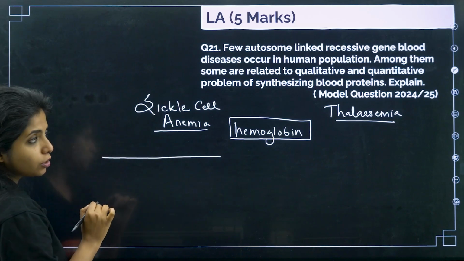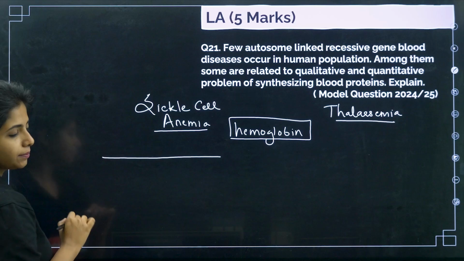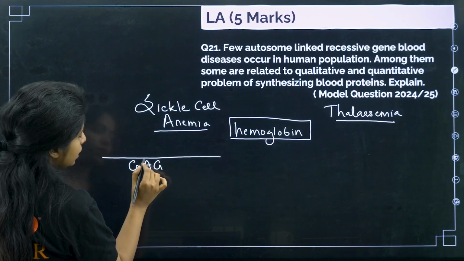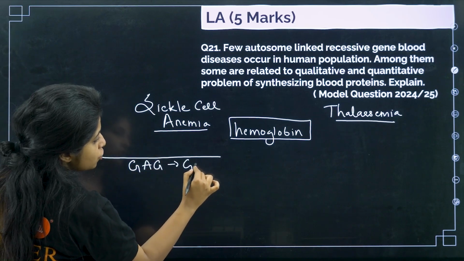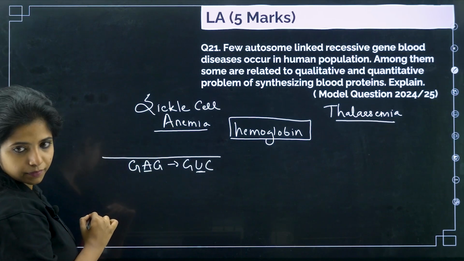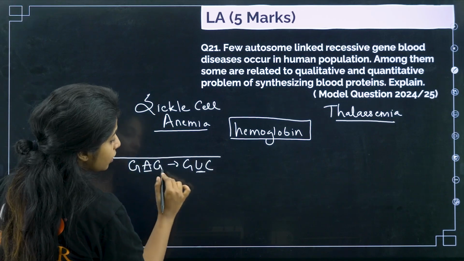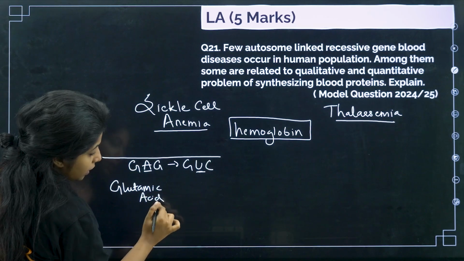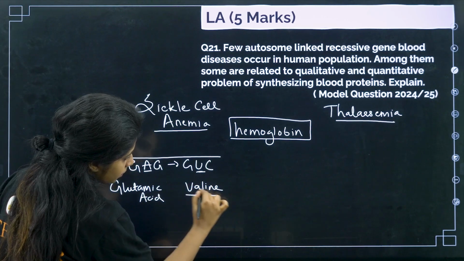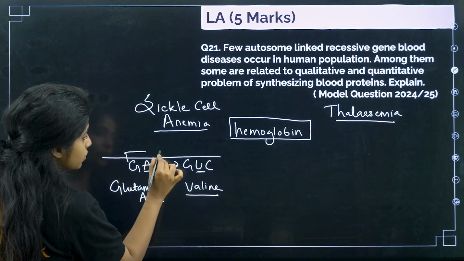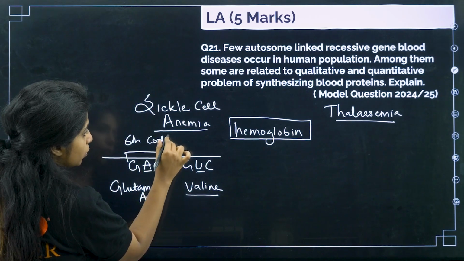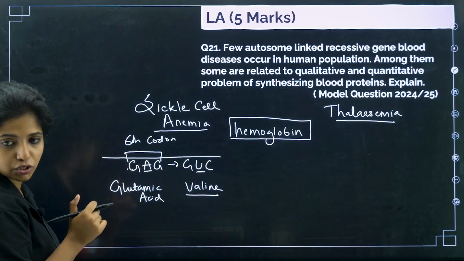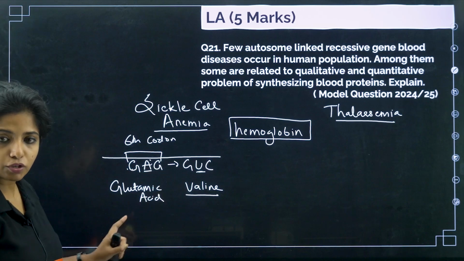the gene which codes for beta globin is affected. And over here, as I said, it was initially GAG, but slowly now it has been replaced by GUG. There is a replacement over here. And hence now instead of having glutamic acid, it will be what? Valine. And this is happening in the 6th codon. This codon that you see is the 6th codon. Similarly you can find 5 more other codons over here. This is happening in the 6th codon, 2nd position change is happening, which is why you get this.